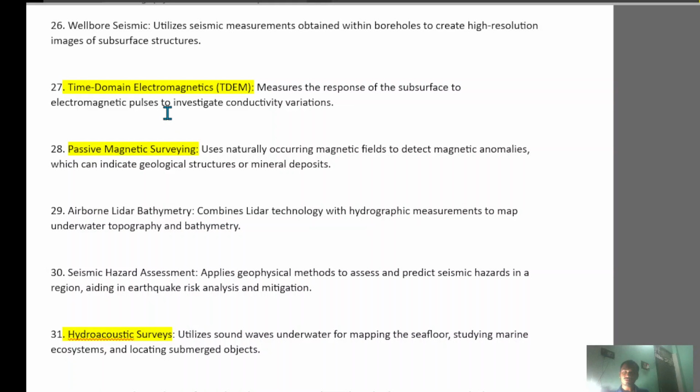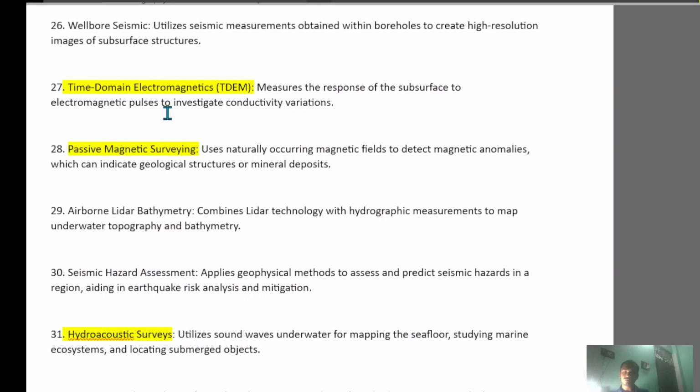Next, passive magnetic survey detects the magnetic anomaly which can indicate geological structure and mineral deposit. Airborne hydroacoustic survey is for mapping the sea floor, studying marine ecosystem, locating submerged objects. Next, geophysical data integration for a comprehensive understanding of subsurface properties. Artificial intelligence and machine learning are used to process and interpret large geophysical data sets and make predictions. These are your methods. You can look at them; we have written all these things in my notes.